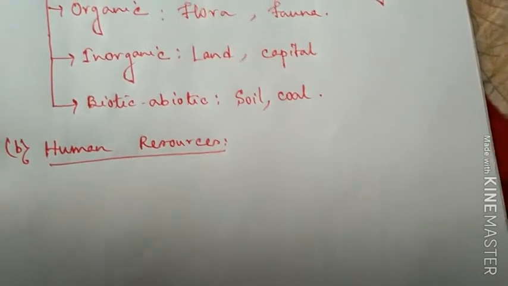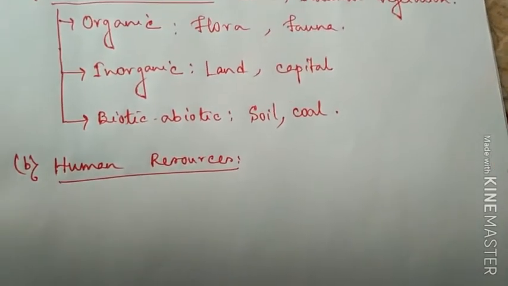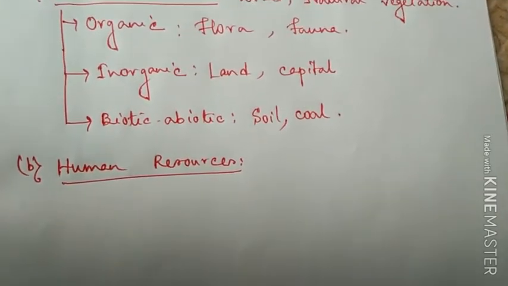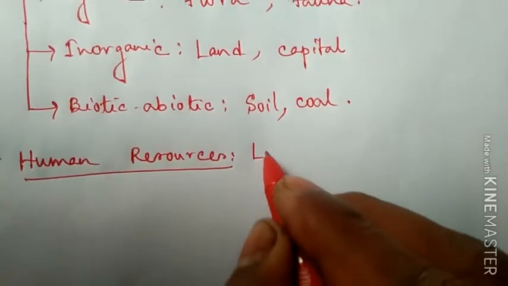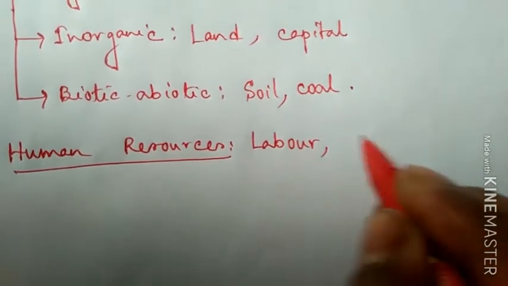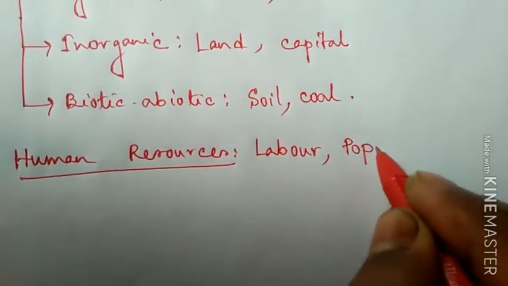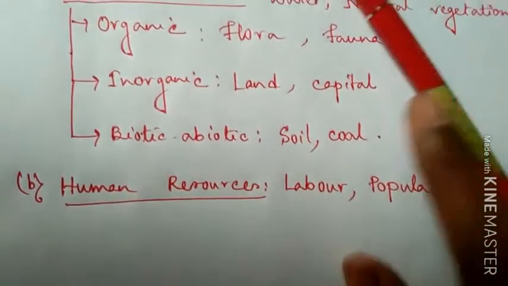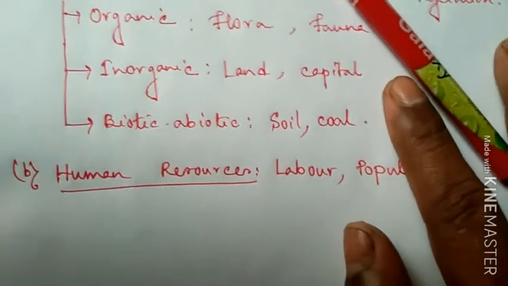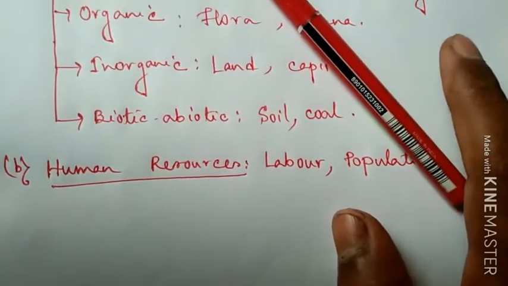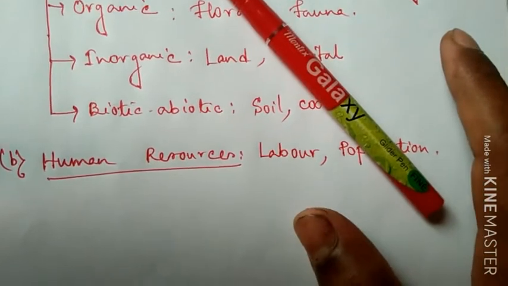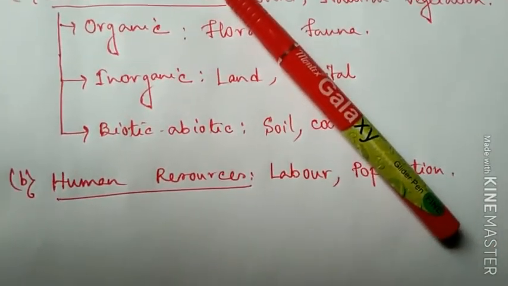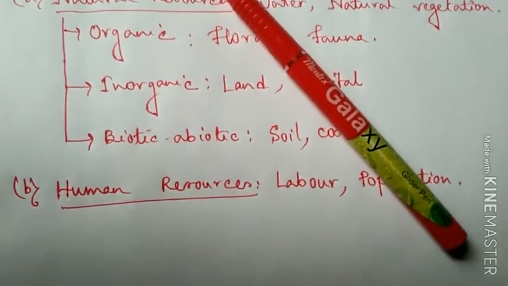Examples are population, labor. Now one thing you remember, man plays a dual role in the resource creating factor. On one hand, man creates the resource, on the other hand, man destroys the resource.